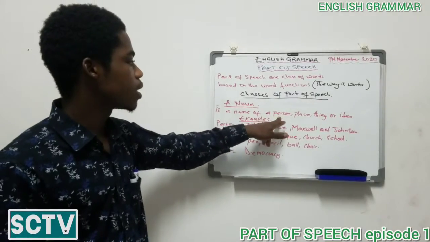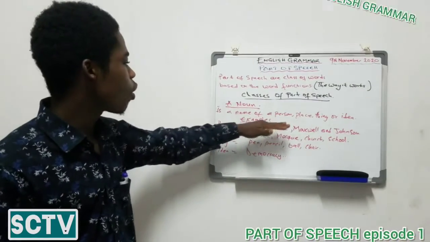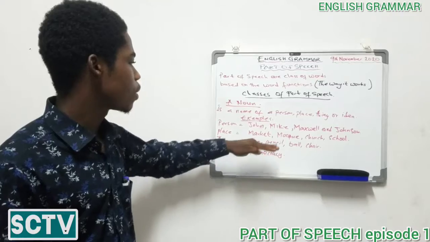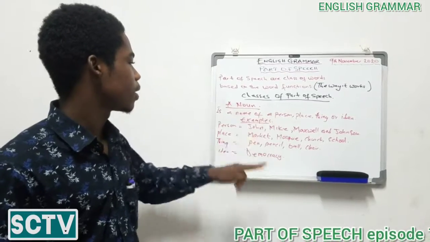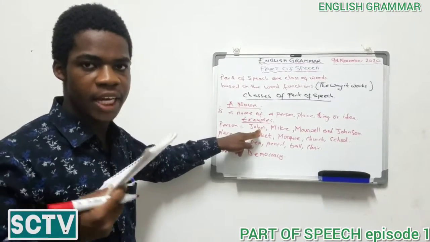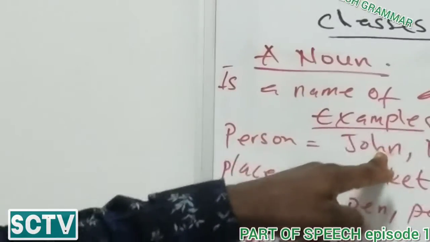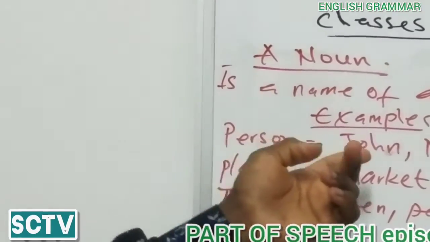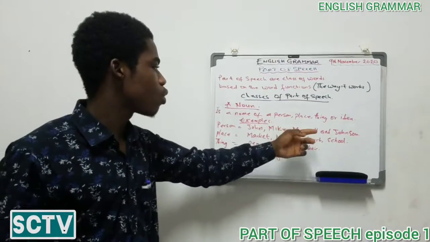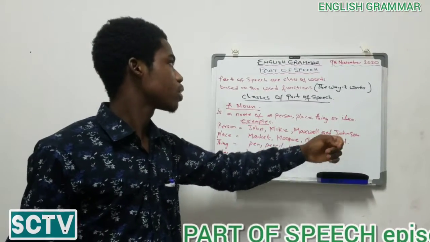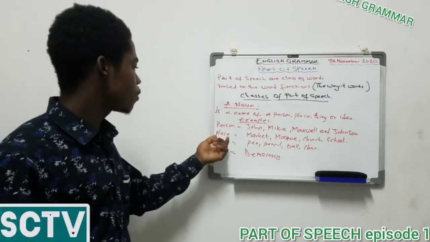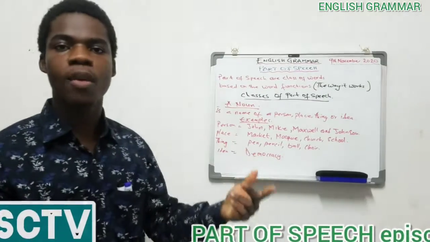Now, based on this definition, we are looking at each of them. They are examples. When we talk of the name of a person, that is your name, my name, your mommy's name, your daddy's name, your auntie, your uncle, their names are names of persons. So we are taking one as John, Mike, Maxwell, and Johnson. We come to place. That is where we normally visit.